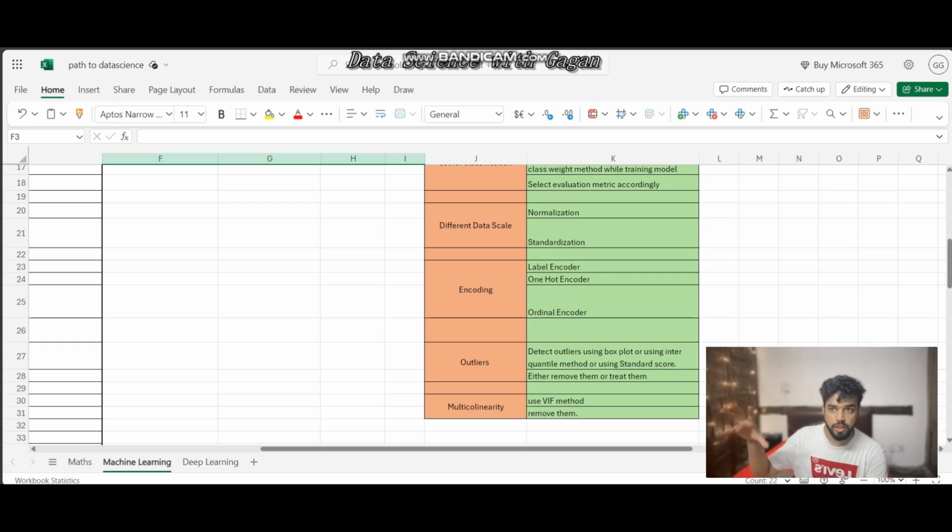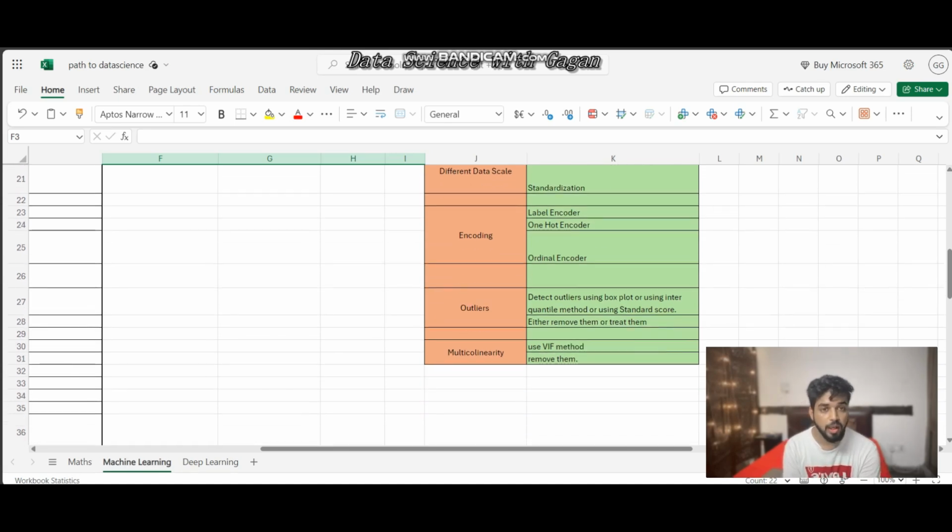Suppose in your features, one scale is around 1,000, but another one is around 0.001 or 0.01. So you can see there is a huge difference between the data scales. Then what could we do to deal with it? Then we have encoding. Encoding means you have some categorical data in your data, and we can't directly feed that data to the machine. Then what can we do? Then we have encoding techniques, which are label encoder, one hot encoder, ordinal encoder.